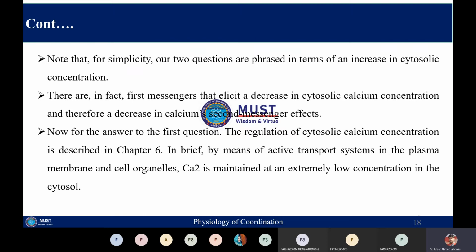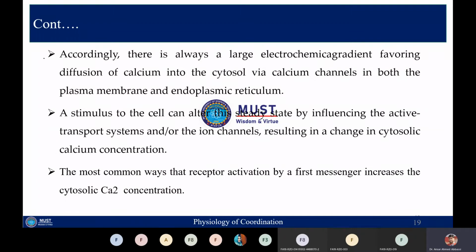That's why calcium concentration is always low in the cytosol as compared to the extracellular side or the cellular organelles. So there is always a huge electrochemical gradient, and this electrochemical gradient will favor the movement of the calcium from the extracellular side to the cytosol via the calcium channel, both in plasma membrane as well as in endoplasmic reticulum.